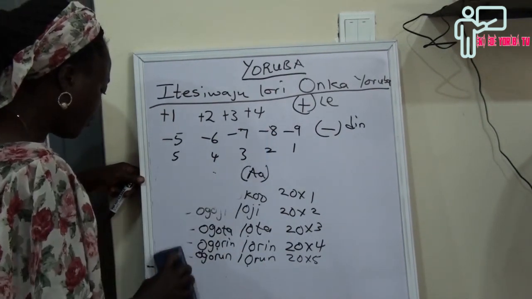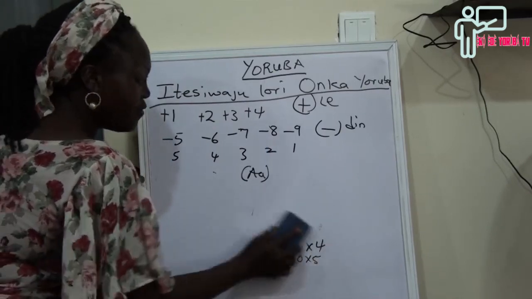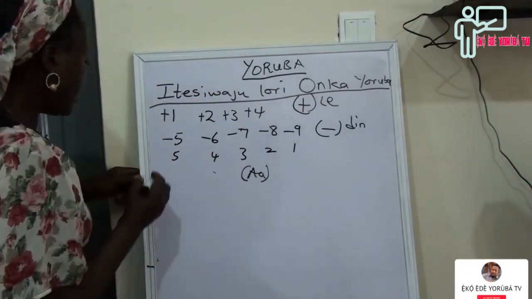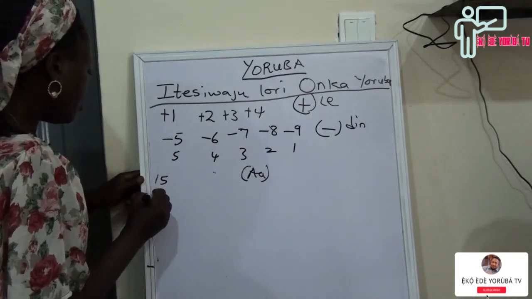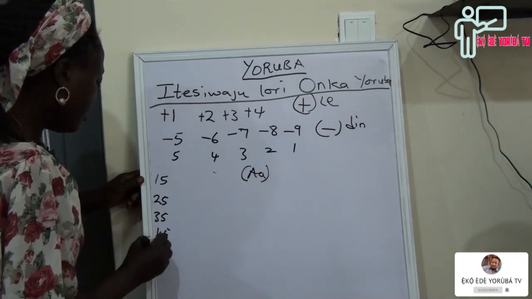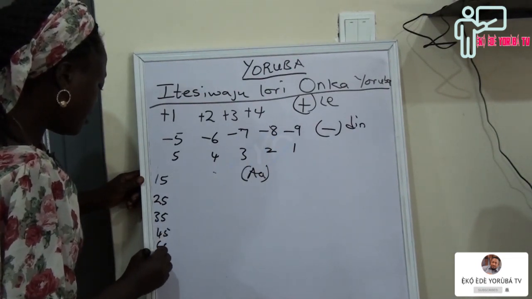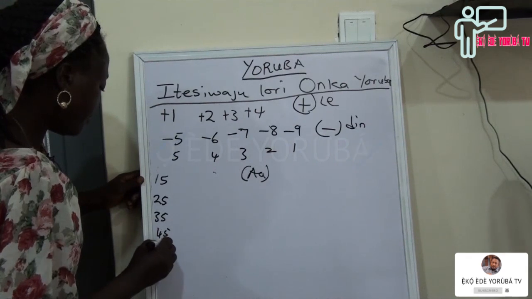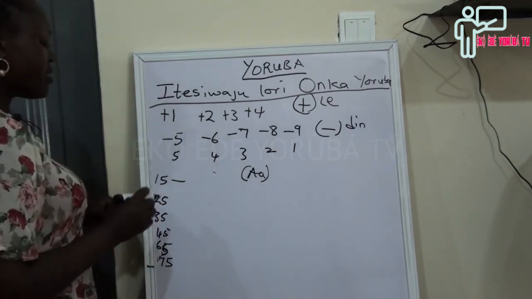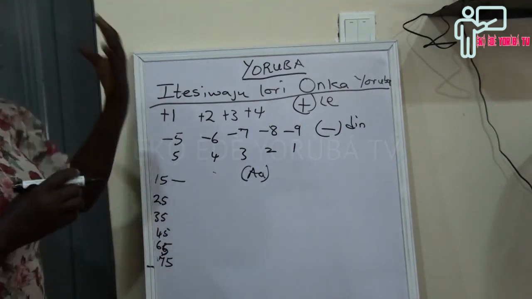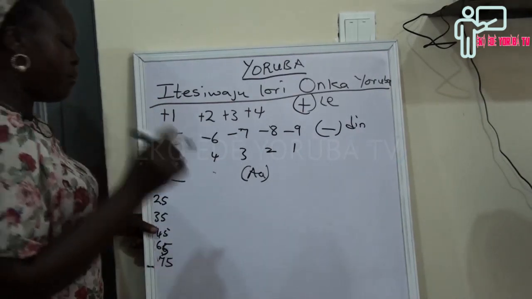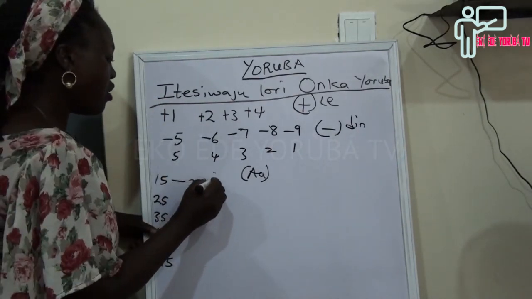So we are going for 15, 25, 35, 45, 65, 75. Take 15: you take away 5 from 20, which is the whole number. 20 minus 5.